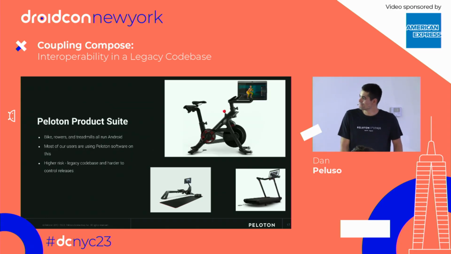But all of these are using the Peloton proprietary software on it. It's a lot higher risk. We have to manage not only releases of our app version, but releases of the system image. We have to maintain different types of this. I mean, you have Peloton bikes that people have in their home, sure, but what about all the commercial devices as well? That's running a little bit of a different system.